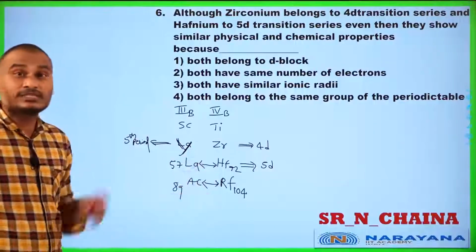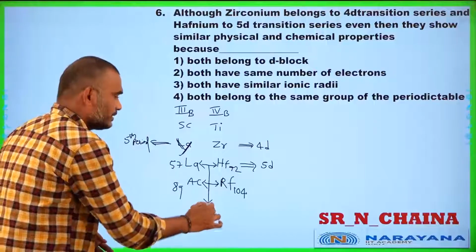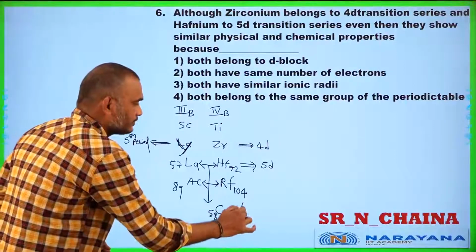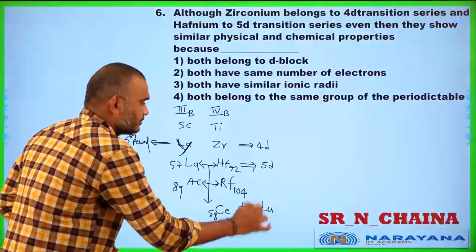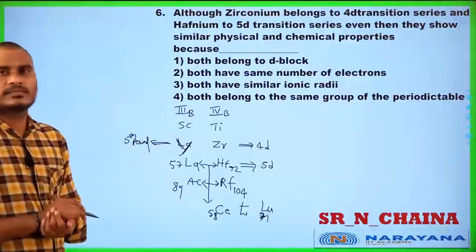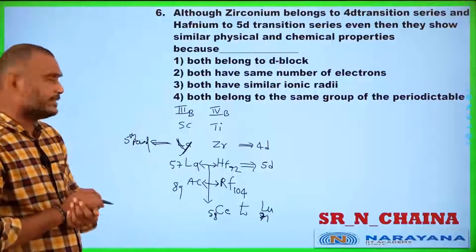Meanwhile the 4f series will come, that is cerium 58 to lutetium 71. Yes or no? Because meanwhile the electrons enter into the 4f orbital.